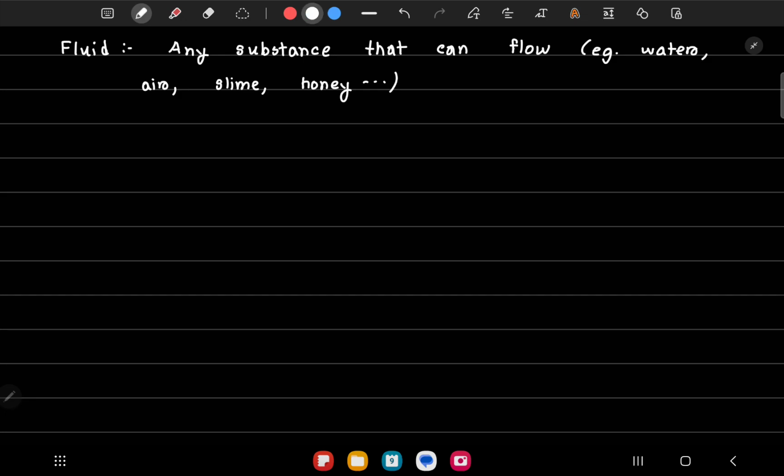The density of this fluid would basically be the mass per unit volume. So density is written as the Greek letter rho. This is mass by volume.